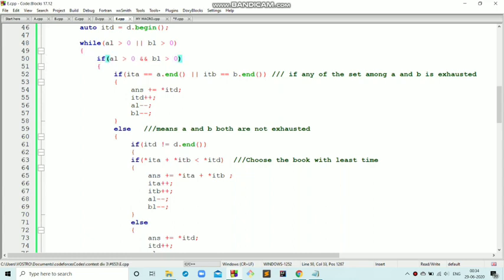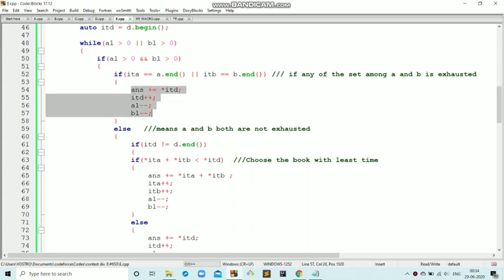In a case where AL is greater than 0 and BL is also greater than 0, which means we need to find books both for Alice and for Bob, we check if either set A or set B is exhausted. If this is the case, then we will be